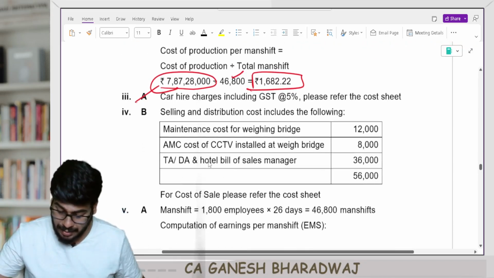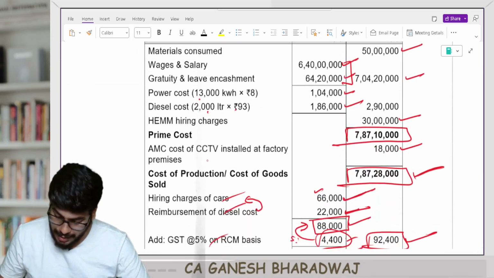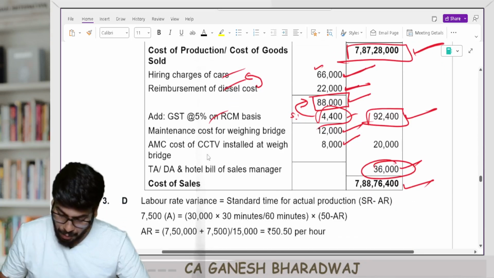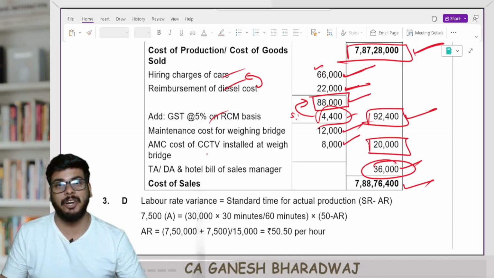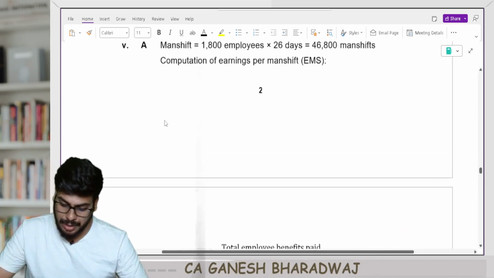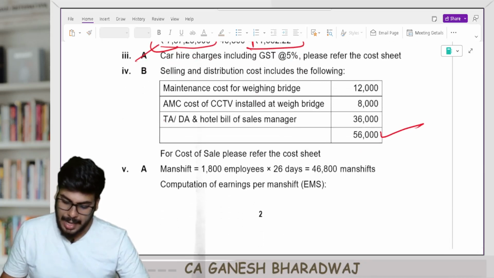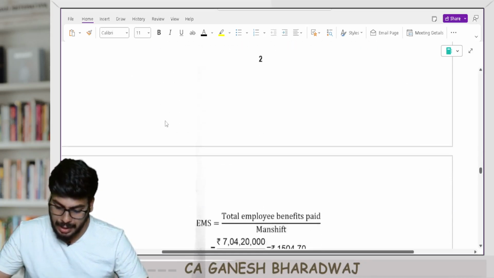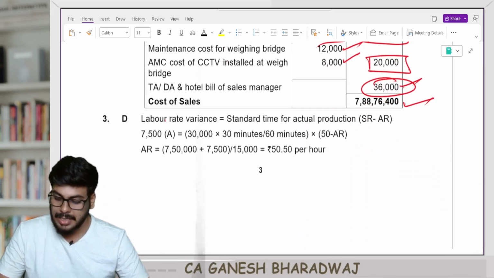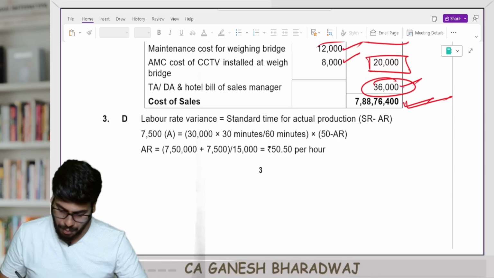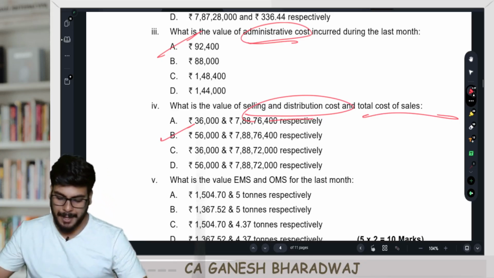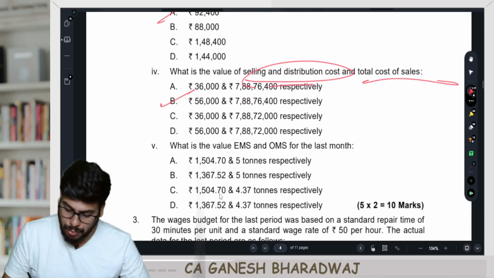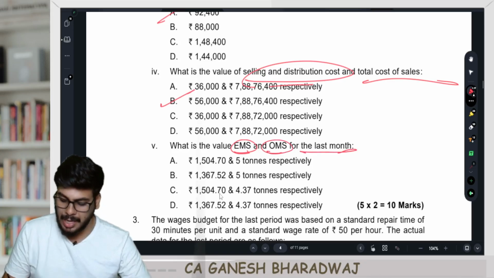Okay, so one second guys, I'm sorry. This 36,000 is only the TADA. Even this one is a part of your weighing bridge related cost. I'm sorry, I forgot to add that. So that is also a part of your SOH only. So 20 plus 36, that is going to be 56,000, your selling and distribution overheads, right? And your total cost of sales, how much is that? That is going to be 7 crore 88 lakh 76,400, right guys? So that is going to be option number B.